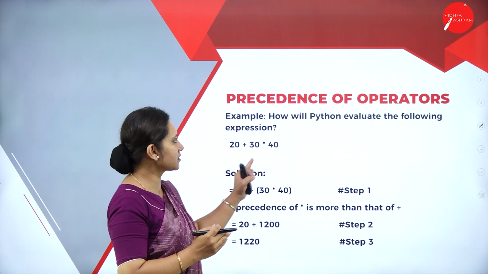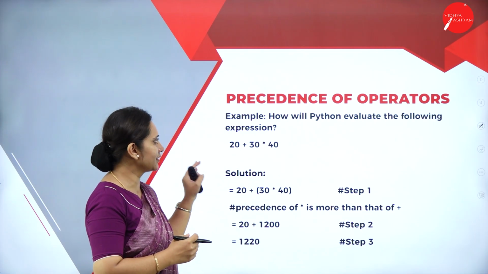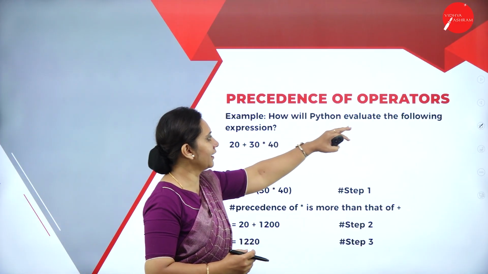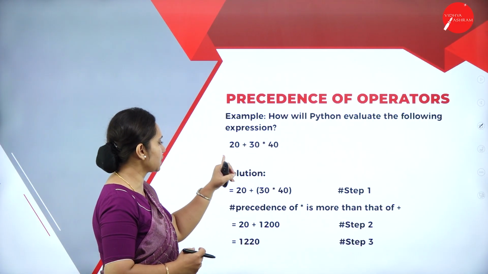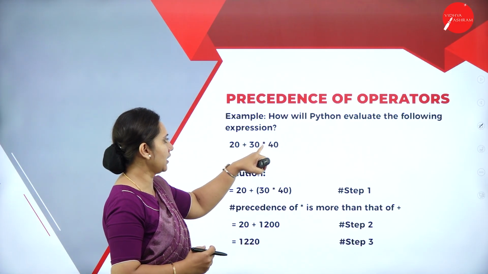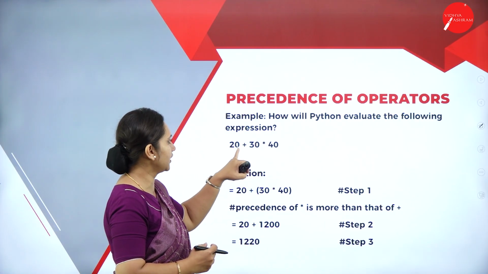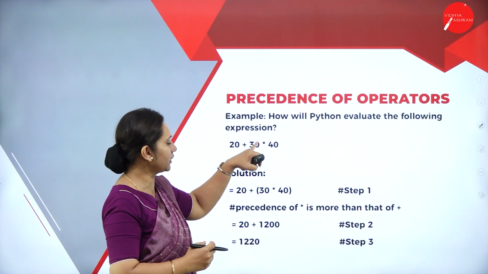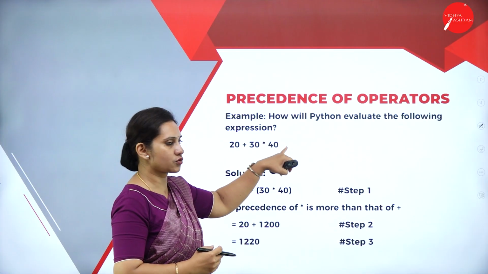So next, the precedence of the operators example. Just I've taken one simple example, you can have a look. How will Python evaluate the following expression? 20 plus 30 into 40. Here you're seeing the combination of the operators. So precedence means which will be calculated first and which is the next.